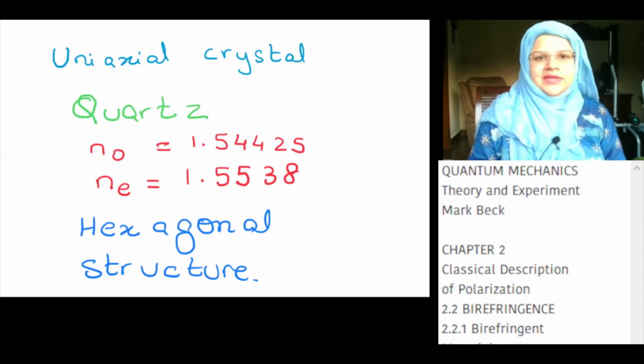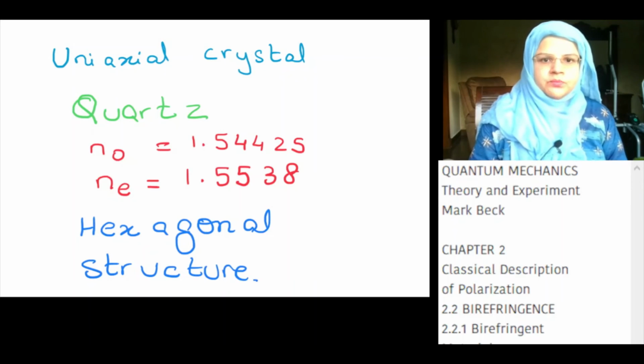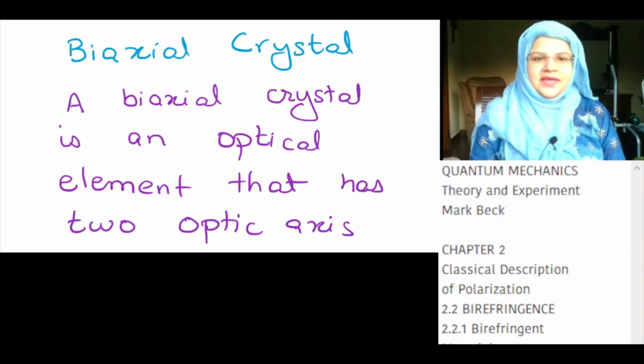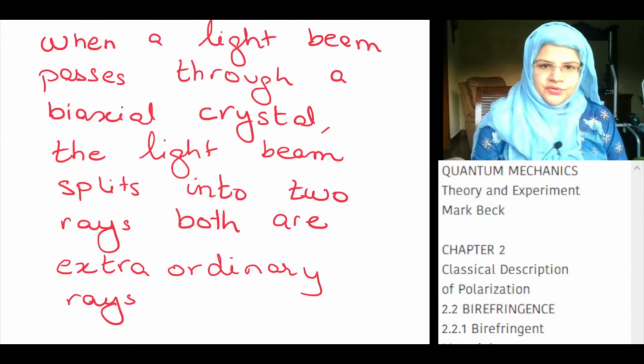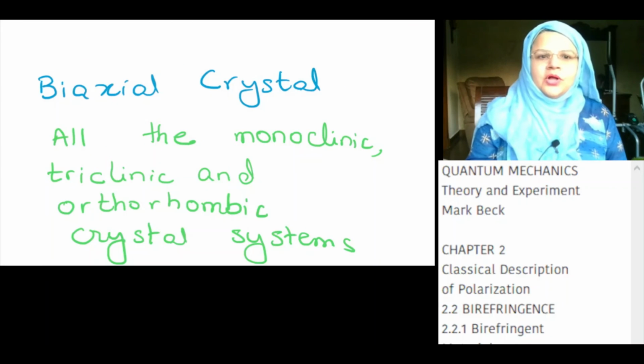Another example of uniaxial crystal is quartz. Refractive index across ordinary axis is 1.54425. Refractive index across extraordinary axis is 1.5538. It has a hexagonal structure. A biaxial crystal is an optical element that has two optic axes. When a light beam passes through a biaxial crystal, the light beam splits into two rays. Both are extraordinary rays. All the monoclinic, triclinic and orthorhombic crystal systems are biaxial crystals.